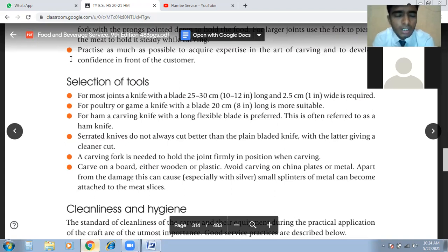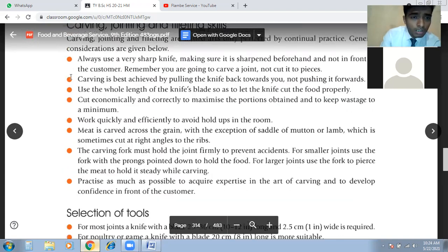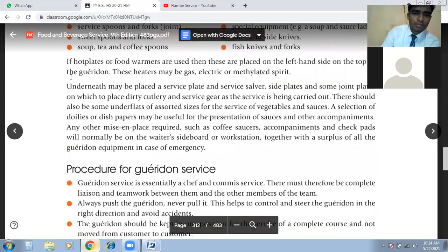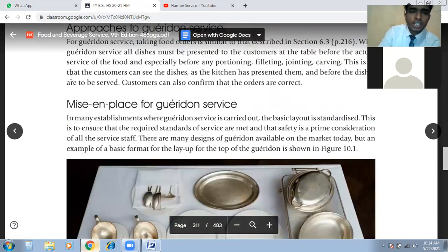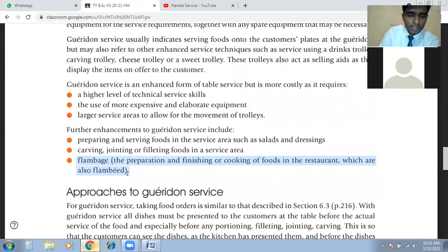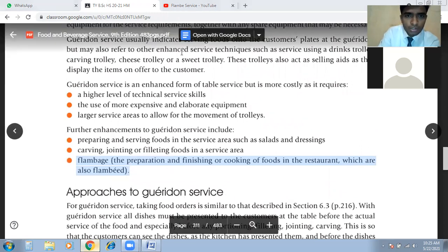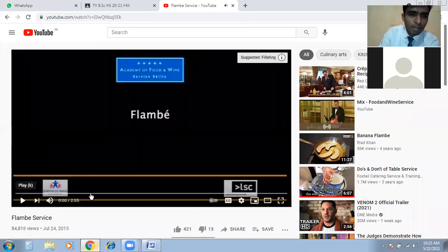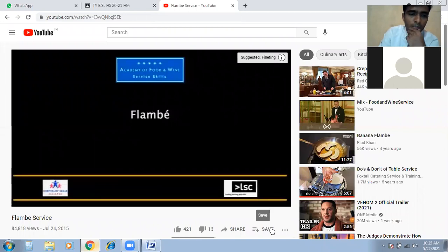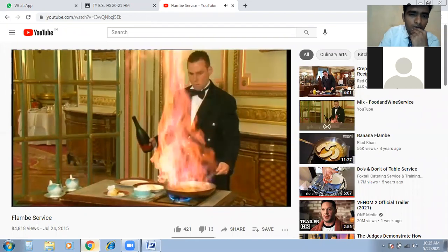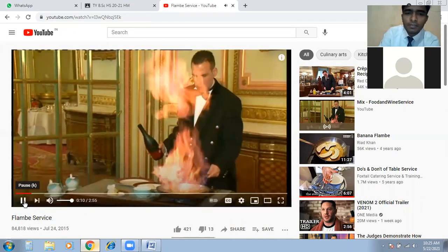Remember one thing: flambe will come up definitely. They will ask you in the interview what is flambe. So you have to mark this. This is the most asked term, which is flambe. You should know flambe. I have shown you a video, and I will repeat it one more time. This is flambe. See, this is flambe. Let's have a look one more time. So this effect is the flambe effect.